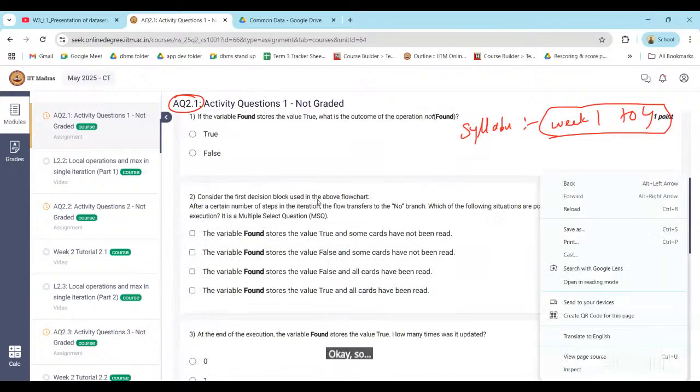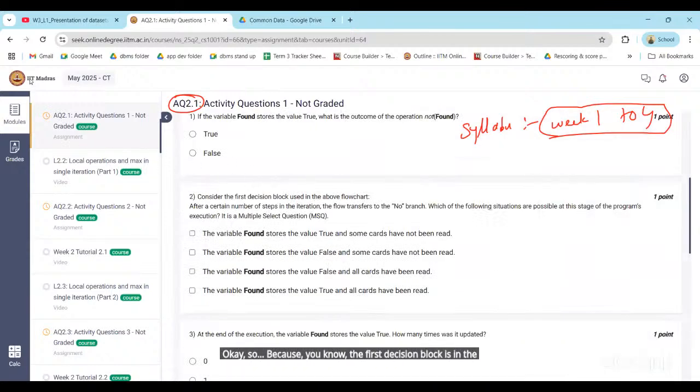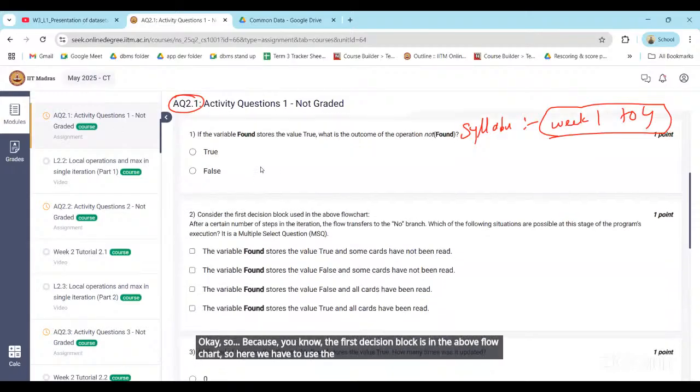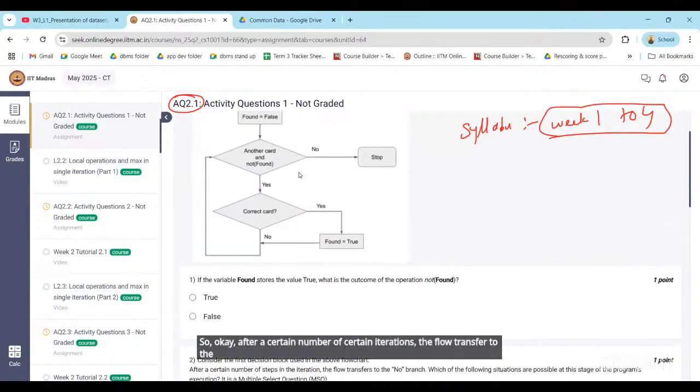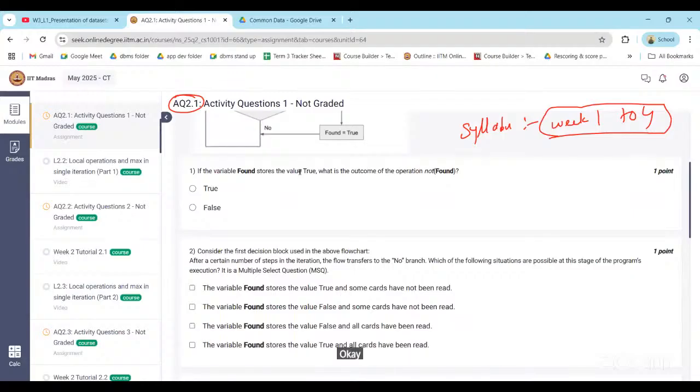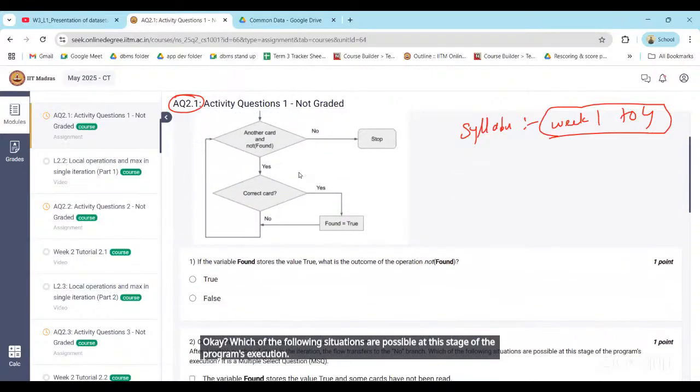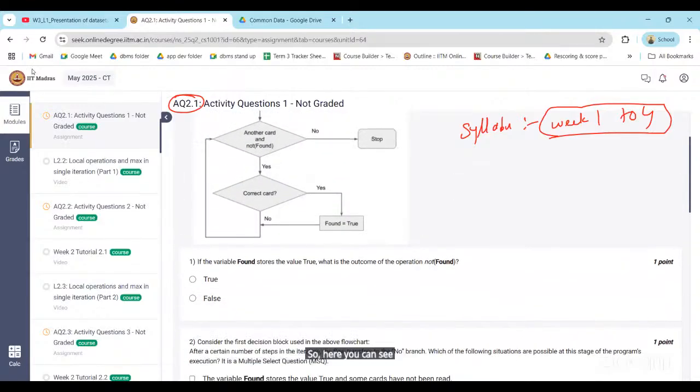Consider the first decision block in the above flow chart. So here we have to use the flow chart. After a certain number of steps in the iteration, the flow transfers to the no branch. Which of the following situations are possible at this stage of the program's execution? When it goes to the no branch, just look at the options.